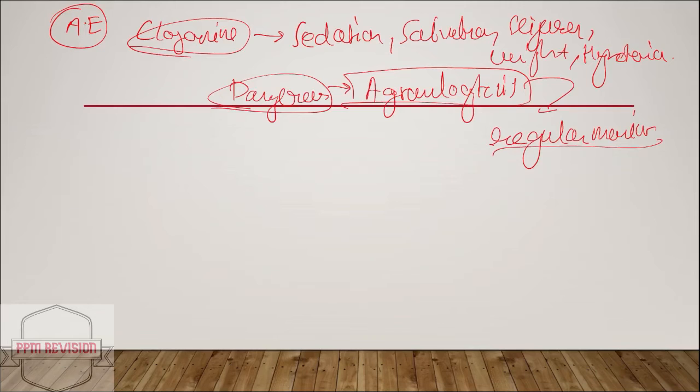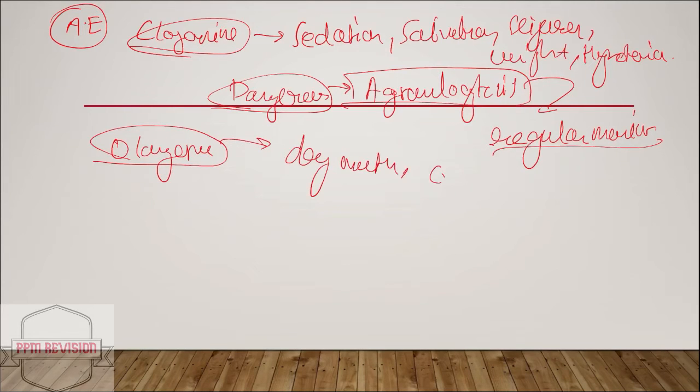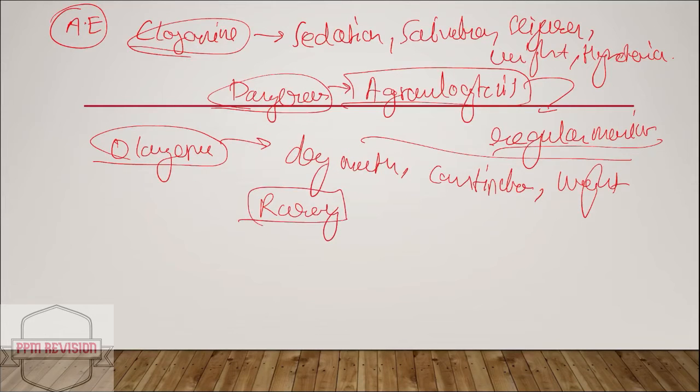Okay, in this case. And looking at the side effects of olanzapine, the patient can develop a dry mouth, can result in constipation, and there is weight gain, and rarely we can also see EPS, that is extrapyramidal symptoms.